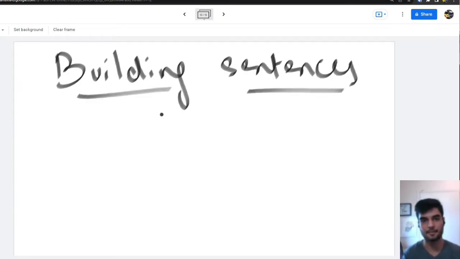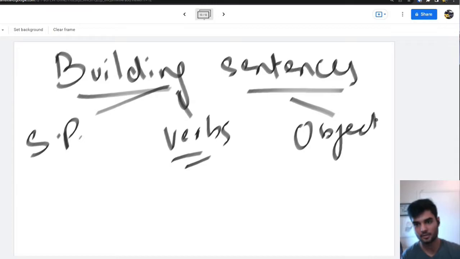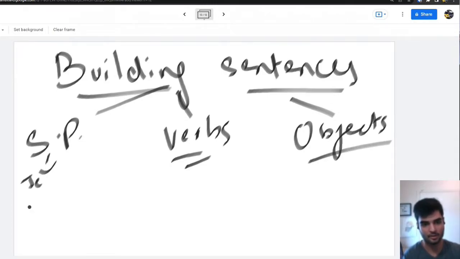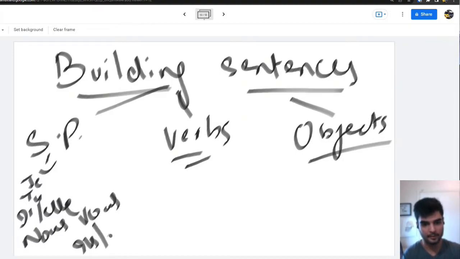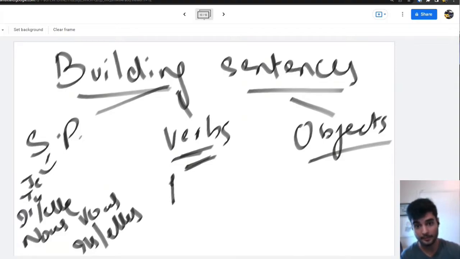We did this basic thing in which we talked about subject pronouns. We have objects over here. See, subject pronouns are the same: je, tu, il, elle, nous, vous, ils, elles. Verbs are like this one, to speak. This is called an er ending verb.